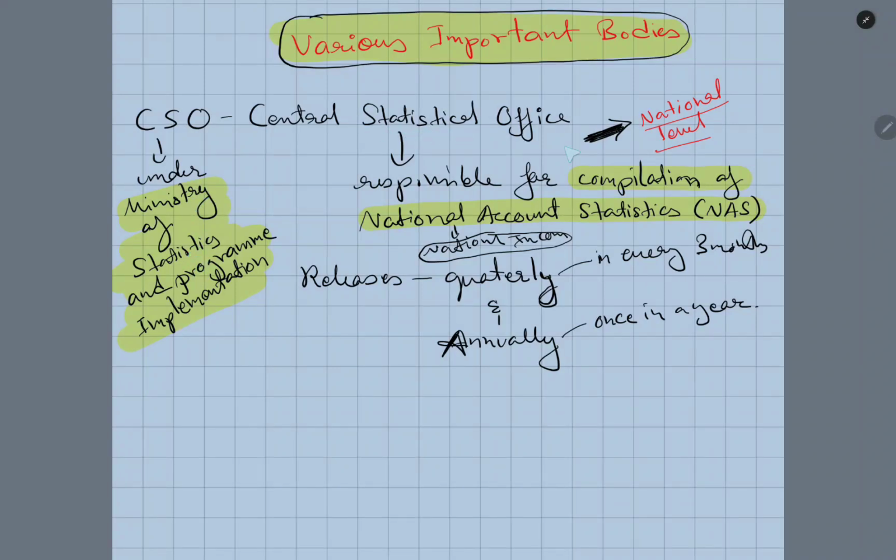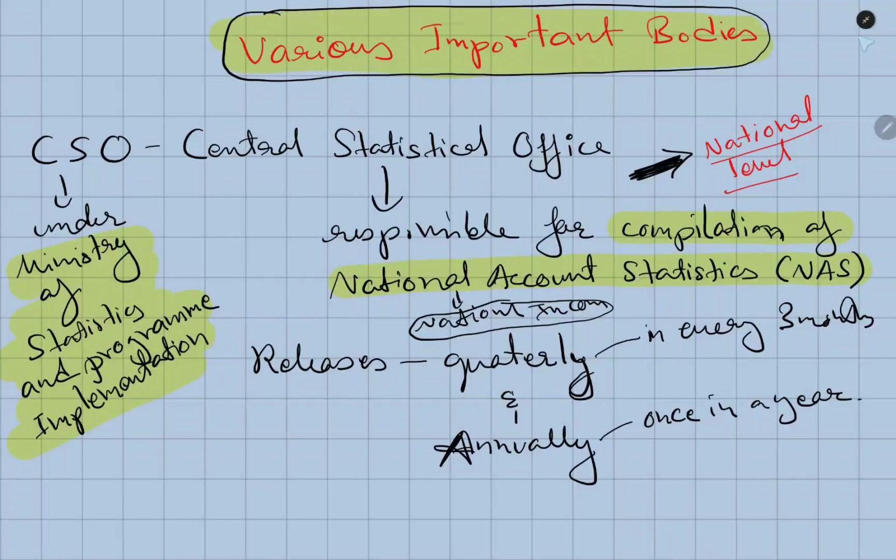The Central Statistical Office is responsible for the compilation of the National Account Statistics, which is NAS. Don't be confused about National Account Statistics. National Account Statistics means national income. Just simply understand that national account statistics means the national income, and national income is basically prepared by the Central Statistical Office, which comes under the Ministry of Statistics and Program Implementation.